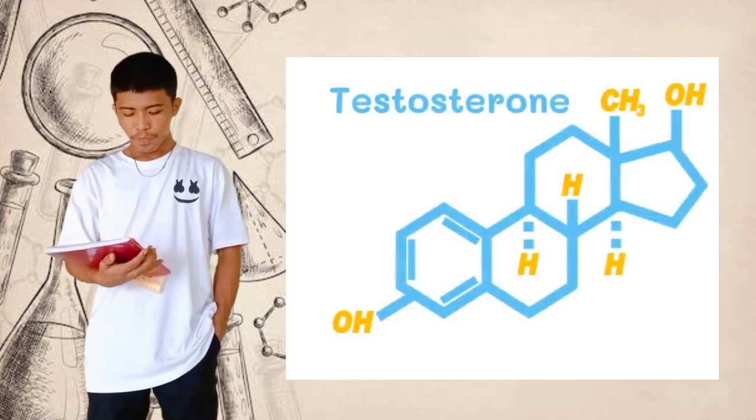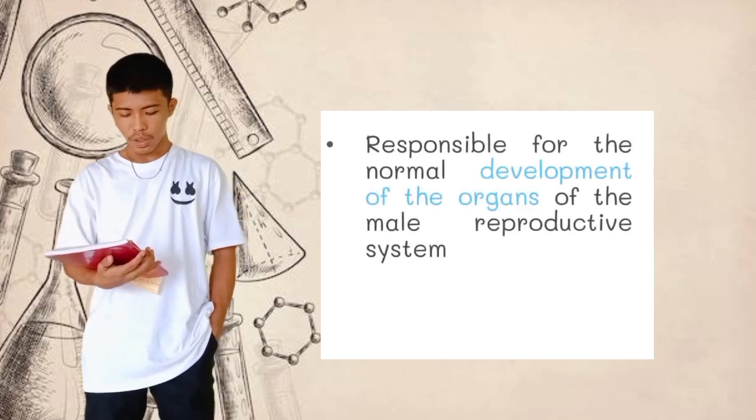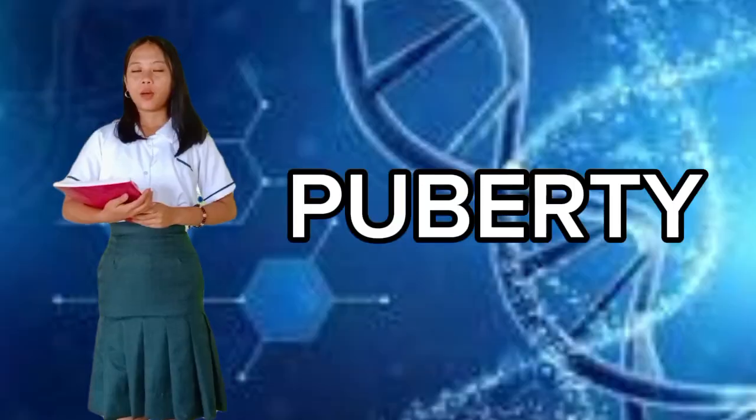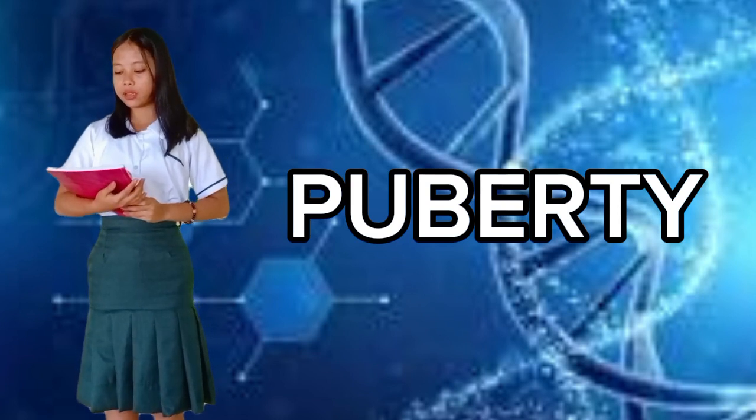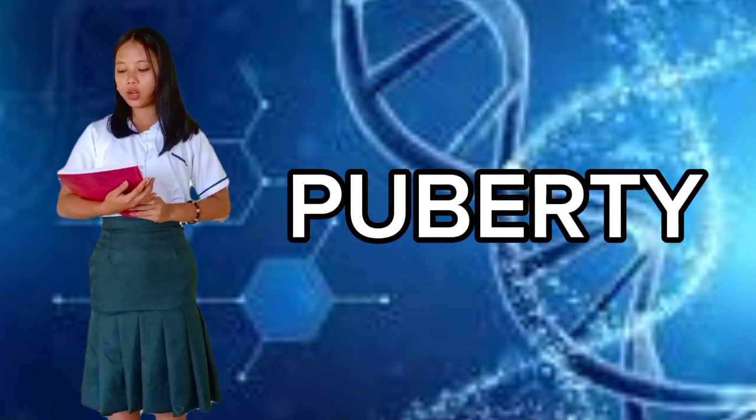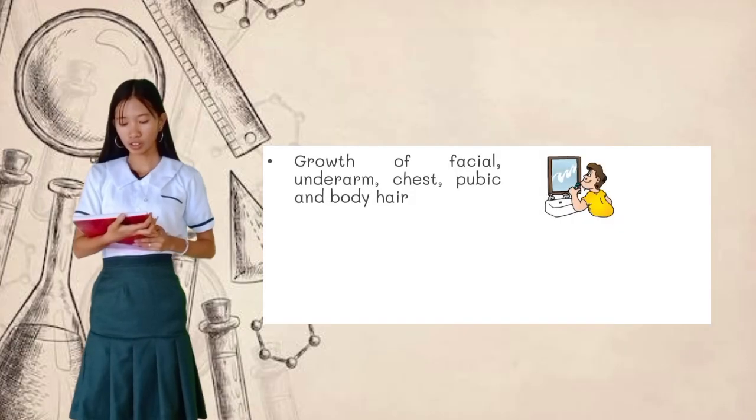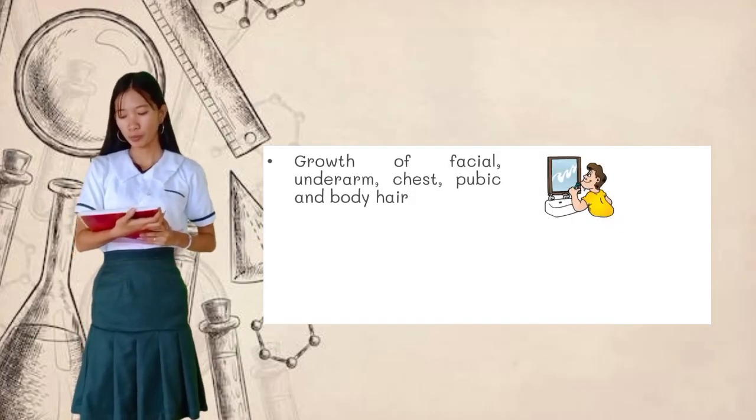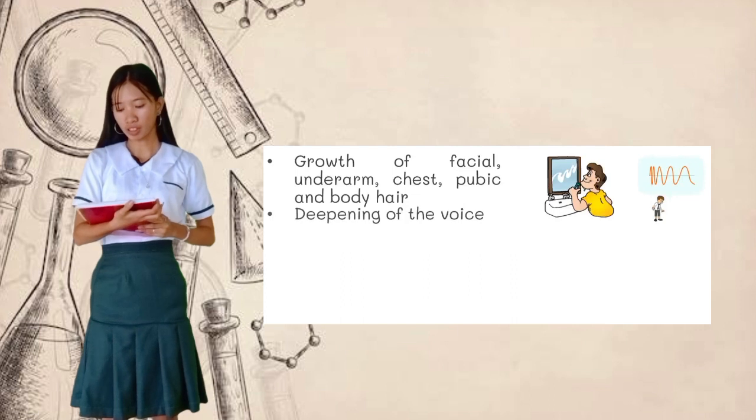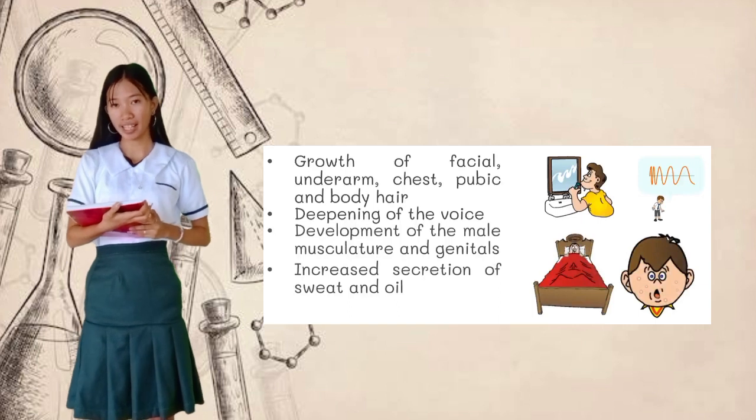This hormone is responsible for the normal development of the organs of the male reproductive system and brings about the changes experienced during puberty. Puberty. The changes appear at 10 to 14 years of age, eventually distinguishing the male secondary characteristics. Secondary male characteristics include growth of underarm, chest, pubic, and body hair. The deepening of the voice. Development of the male musculature and genitals. Increased secretion of sweat and oil.